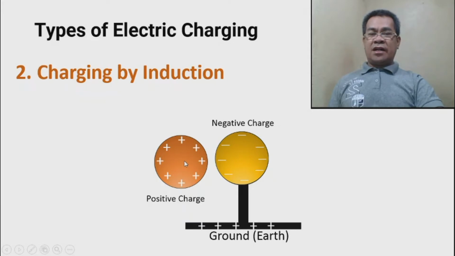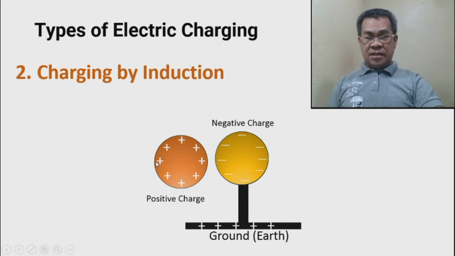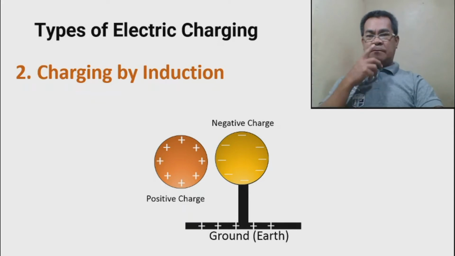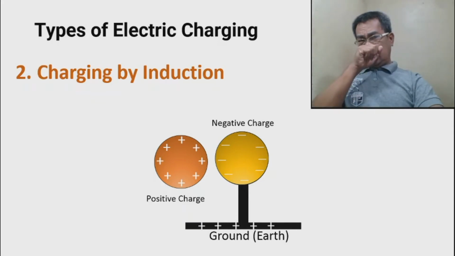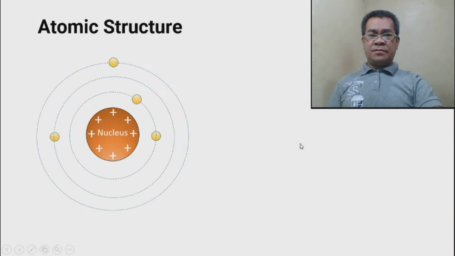Unlike conduction, it replicates its charges. Okay, so again, this is charging by induction. So therefore, if this is negatively charged, this will produce a positively charged particle. So that's it. This is the charging by induction, no contact. In no contact, you have to use a ground.